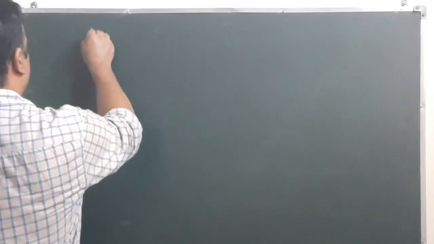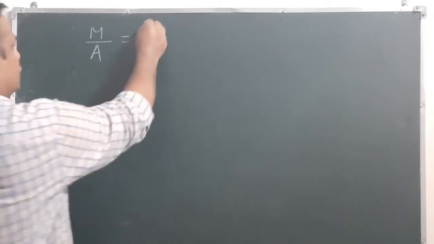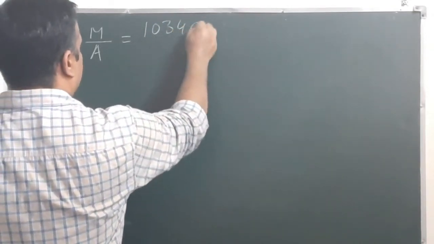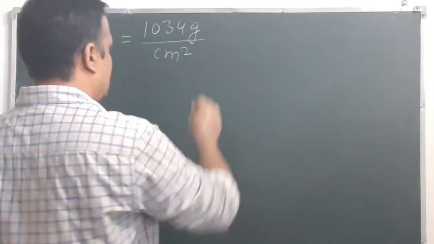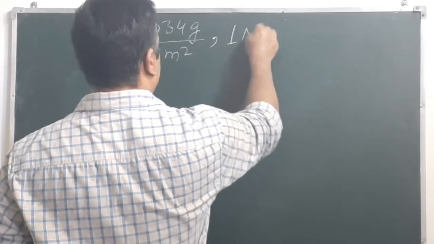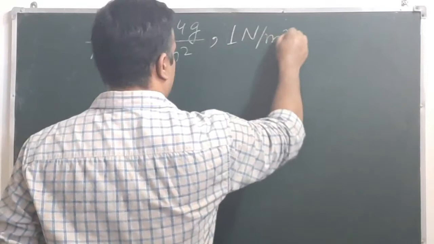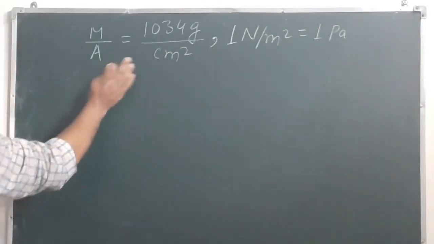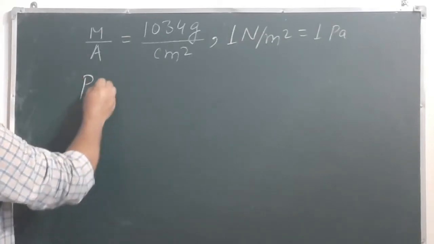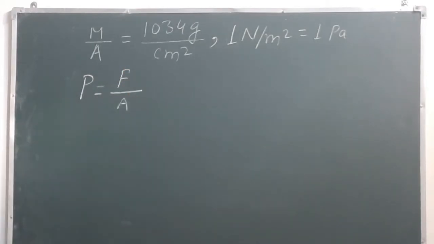So in this question we have mass per unit area given, that is 1034 gram per centimeter square, and we have one more piece of information: 1 Newton per meter square is equal to 1 Pascal. Now from the formula of pressure, we know that pressure will be equal to force divided by area.